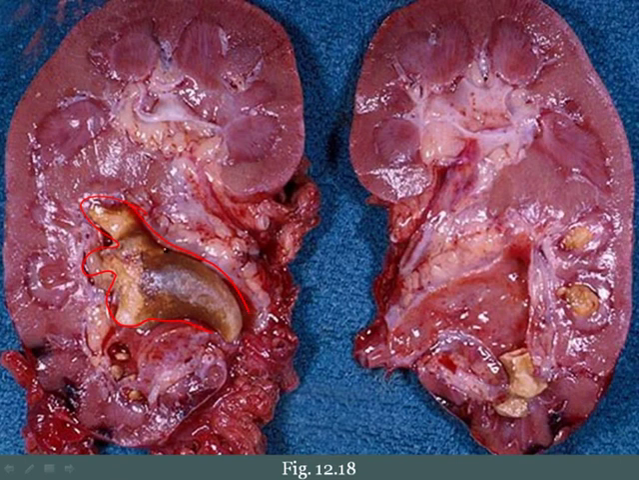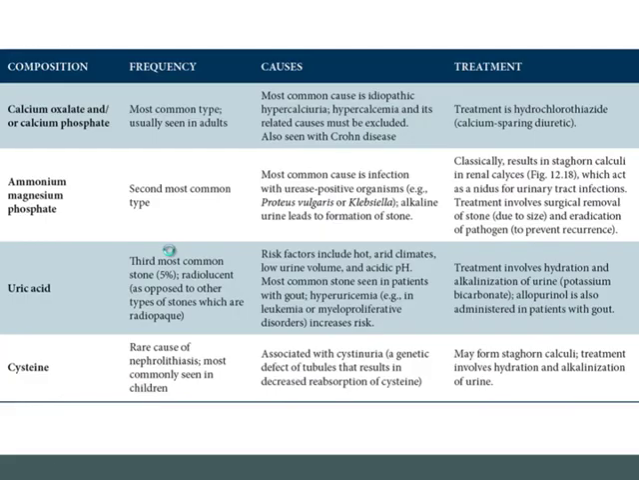And one of the key complications is that this stone can act as a nidus for UTI, and so the patients can develop urinary tract infections because of the presence of this stone. So again, it needs to be surgically removed. In addition, you're going to have to treat the organism that caused it, whether it be Proteus or Klebsiella, to prevent future recurrence of such a stone.